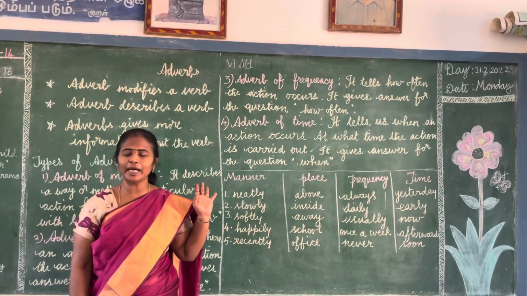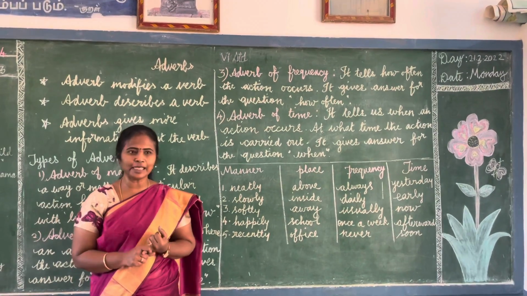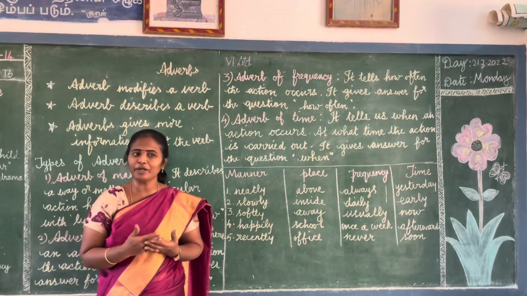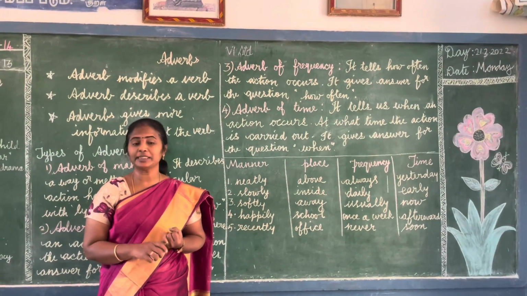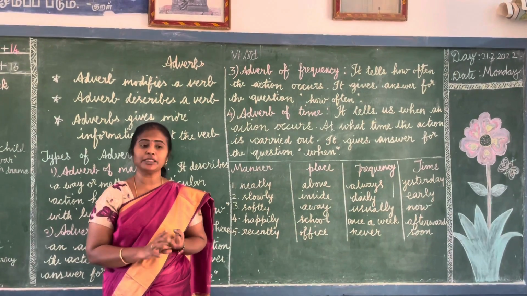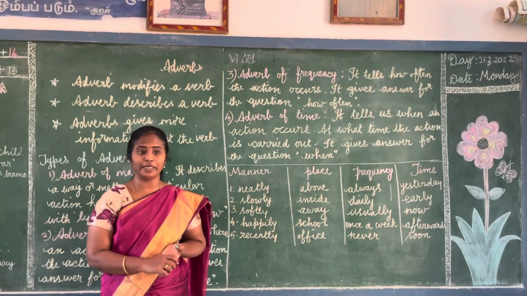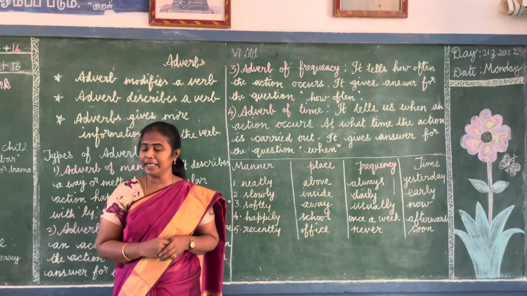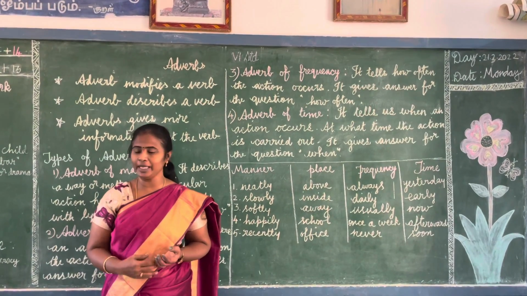What are we going to learn? Adverbs. Okay, so in this itself we have got a clue. Adverb means adding some more information about the verb, like how the action takes place, when the action takes place, where the action takes place, how often the action takes place, and why the action takes place. Like that you have got many explanations. Many types of adverbs we have.